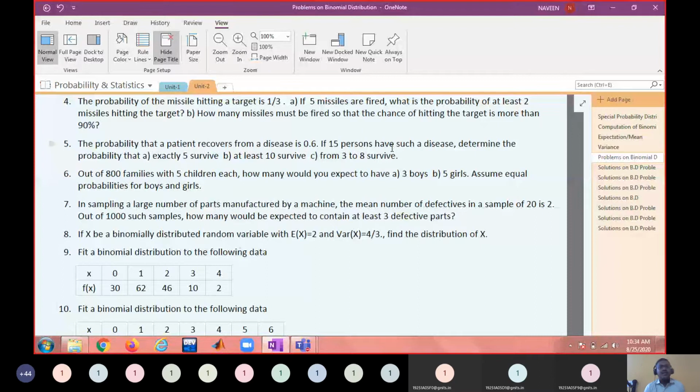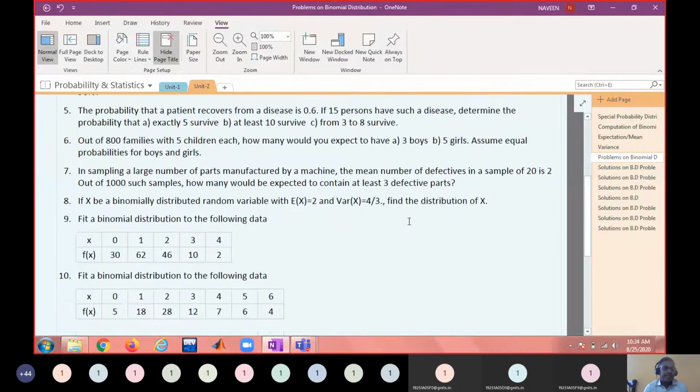Binomial distribution is to be applied always when the process is a Bernoulli process. N should be fixed. All the trials must be independent. Each trial has only two cases: success and failure. In this case, survival or death. And the last one is that the probability of success in each trial is constant. Okay, so let us move on to the next problem.